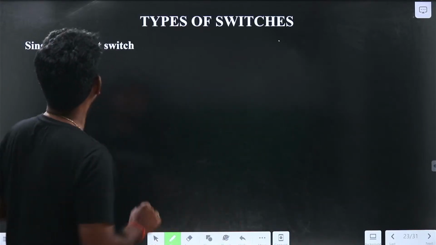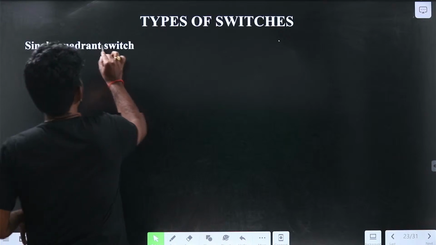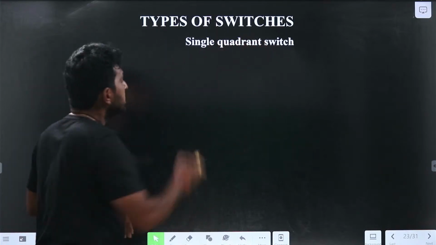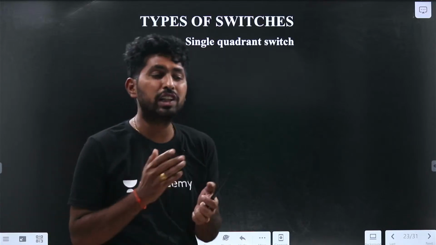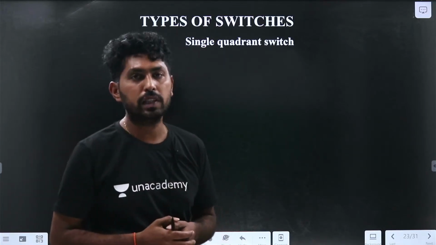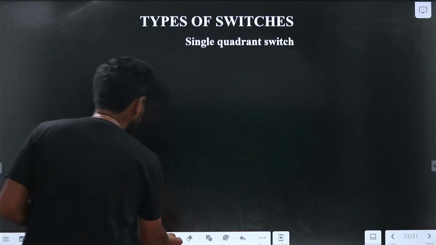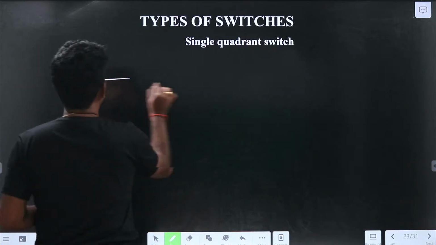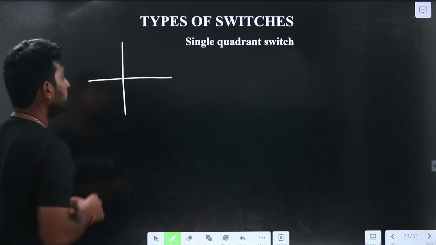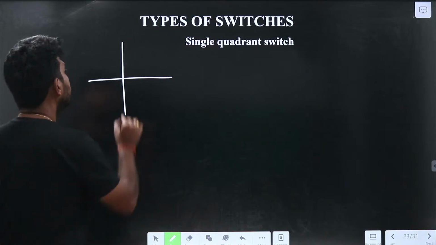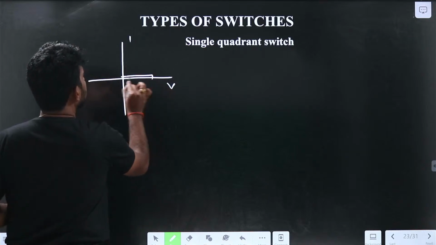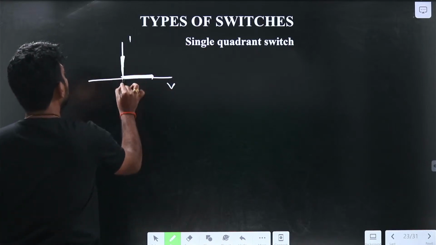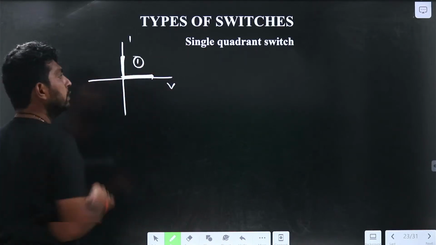Here, let us see the single quadrant switch clearly. What is the meaning of single quadrant switch? What are all the possibilities of the single quadrant switch? Let me take, for example, if it is operating in the first quadrant, it will be like this, right? So this switch will be operating in the first quadrant.